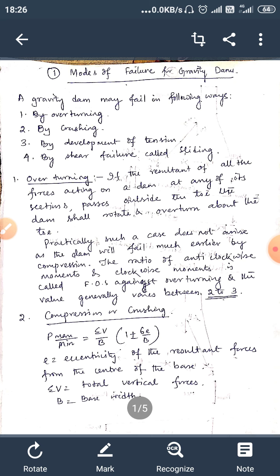Next cause of failure is the compression or crushing. Compression failure is due to the compressive force acting on the dam.